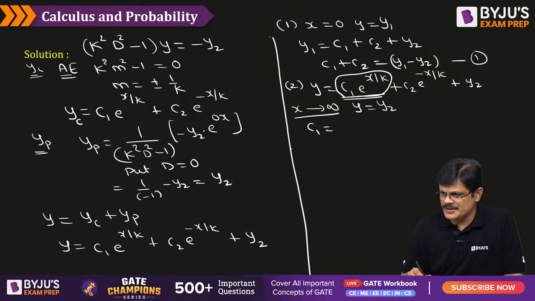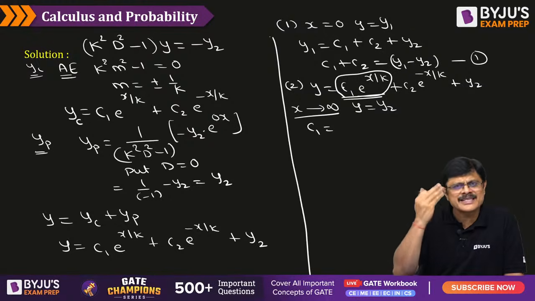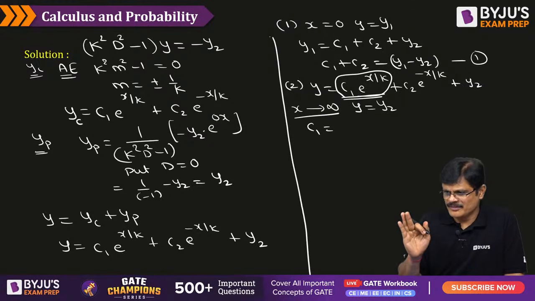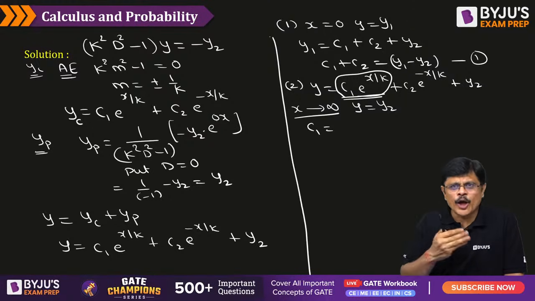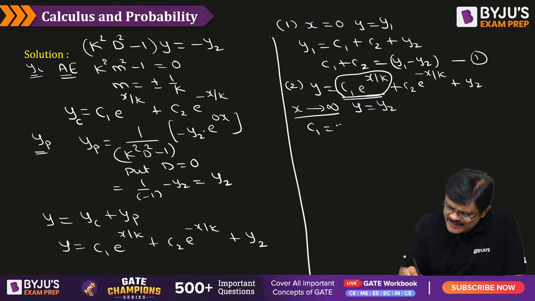Hello dear friends, anyone? This term should not be there means this term should be 0. This term is 0 because e power something is never 0 for real values. So what should be 0, sir? C1 should be 0. That is, this C1 value must be 0.